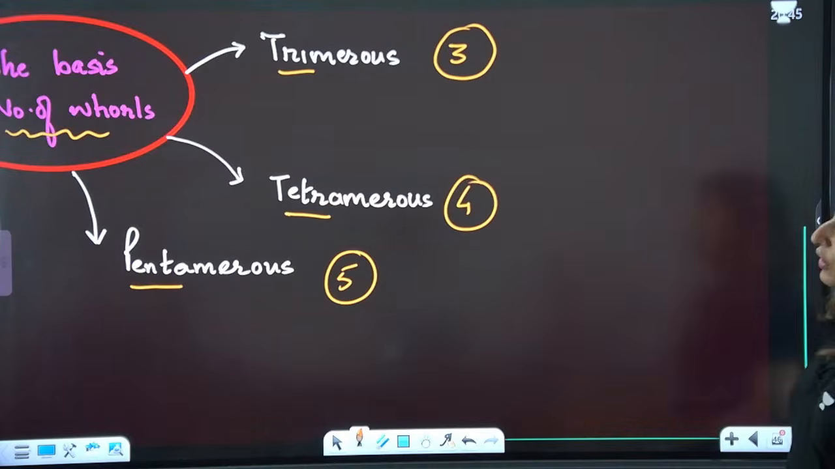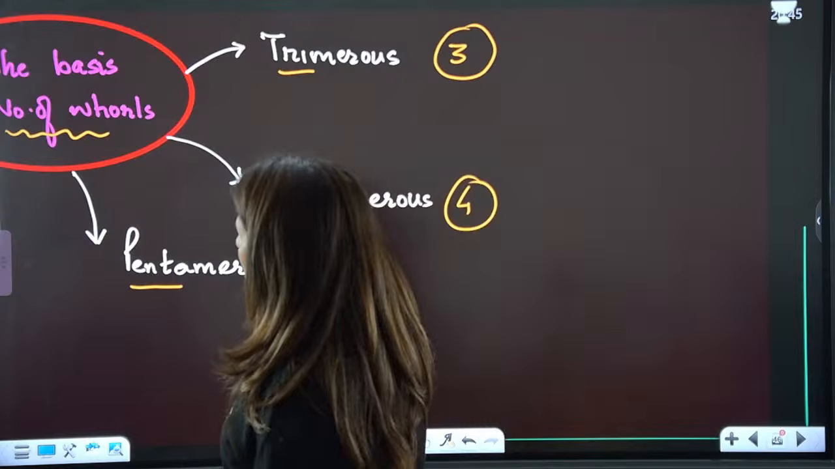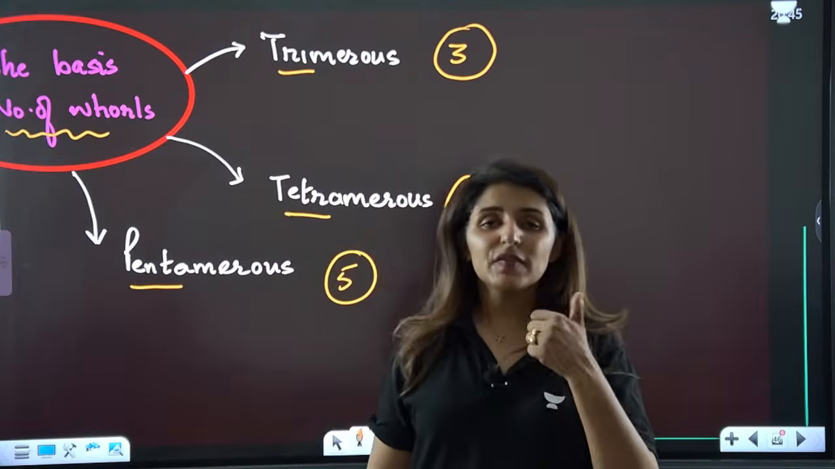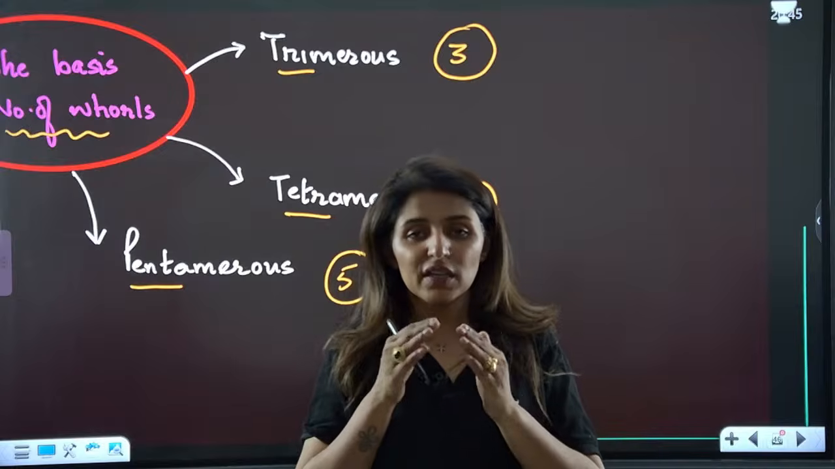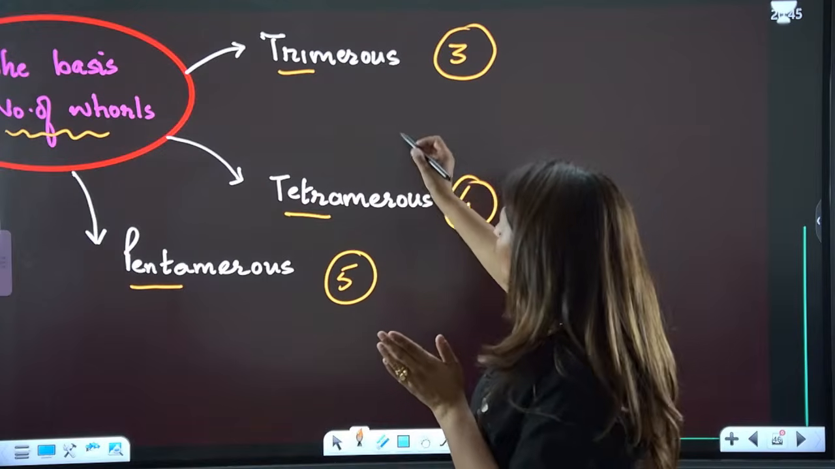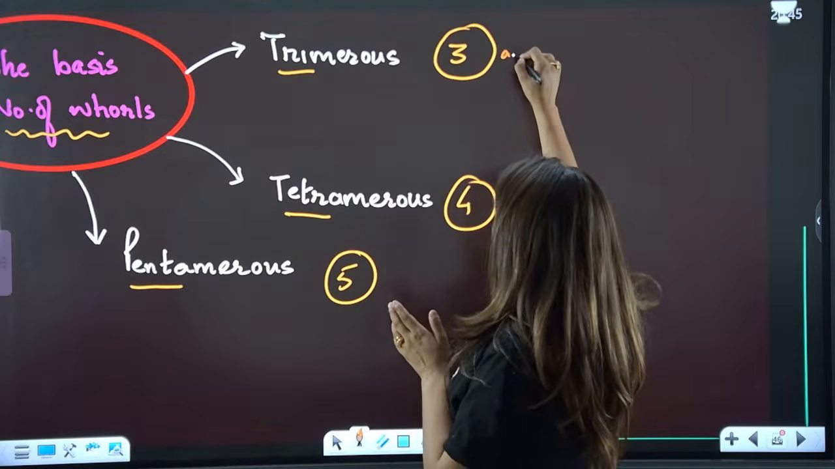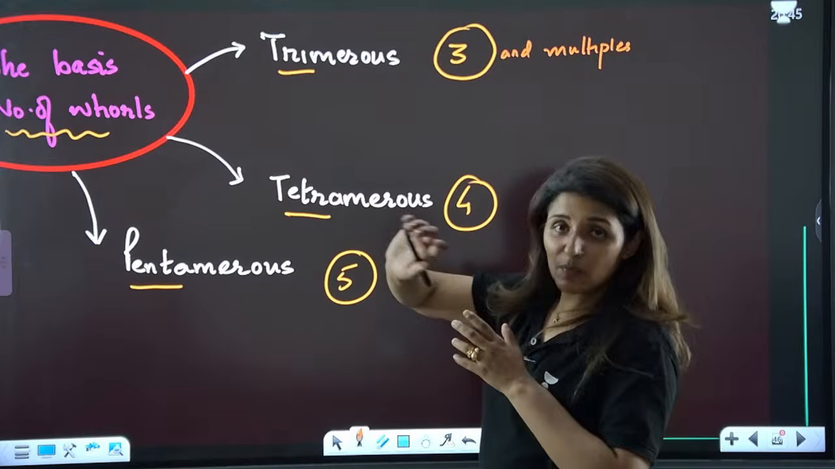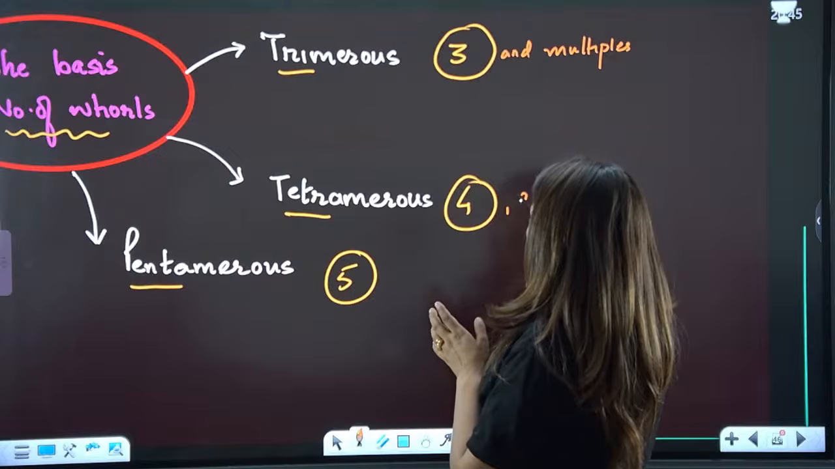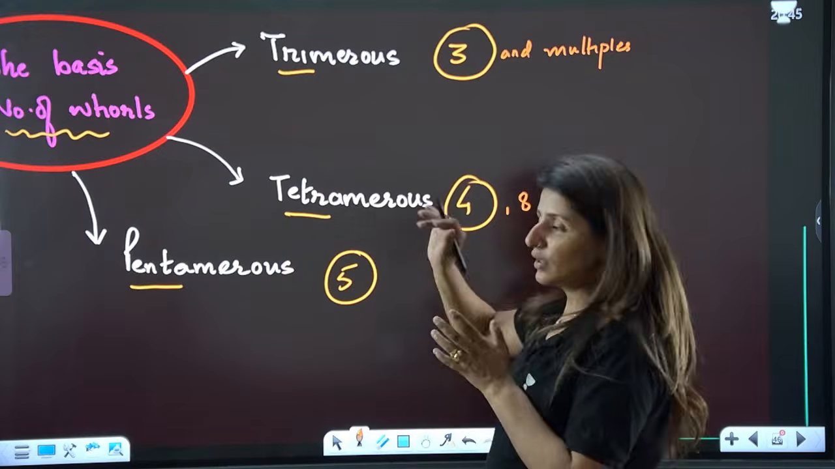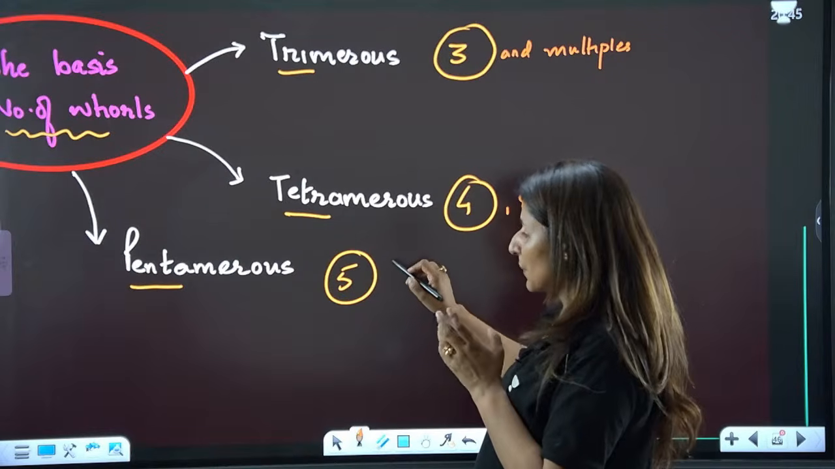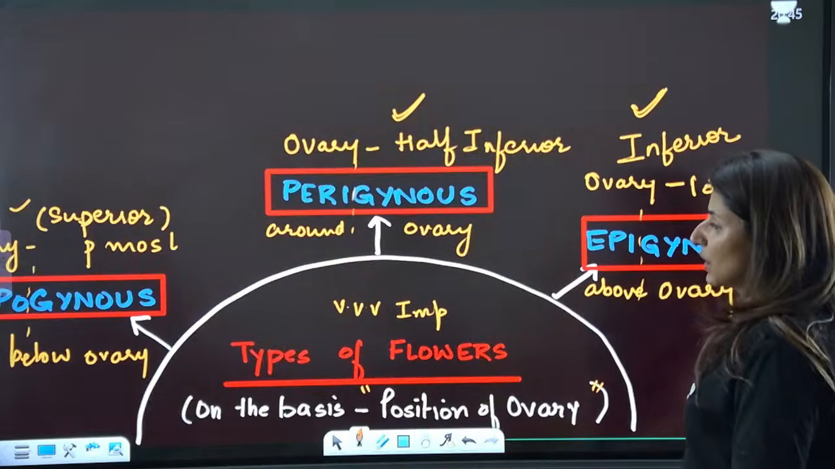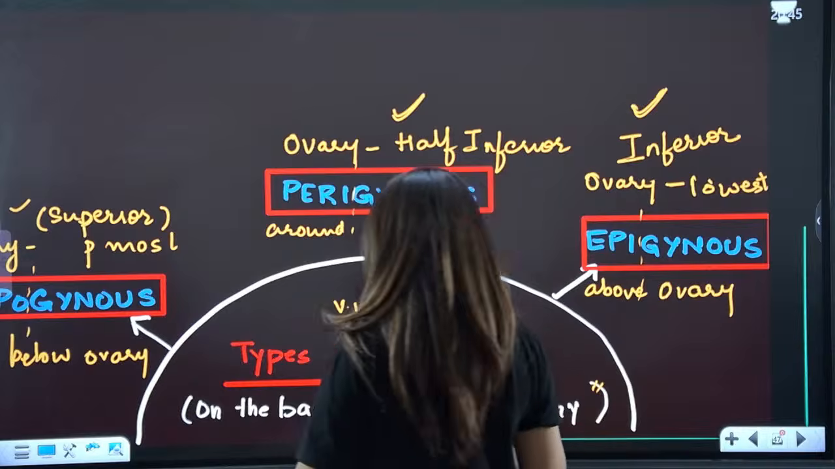Right? Now moving on to the next part, which is different types of whorls. How many whorls are present? If sepals, petals, and androecium are present in multiples of 3, then we call them trimerous. 3 and multiples: 3, 6, 9, and so on. If they are present in multiples of 4, like 8, 12, and so on, tetramerous. And if they are in multiples of 5, then they are pentamerous. Not very important here, but just be able to understand the word meaning.